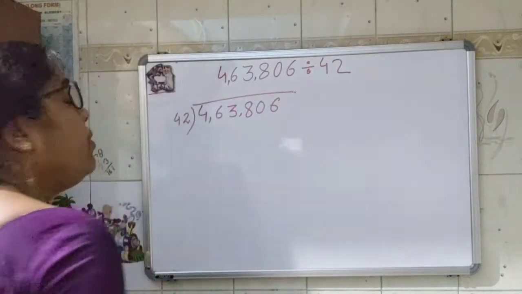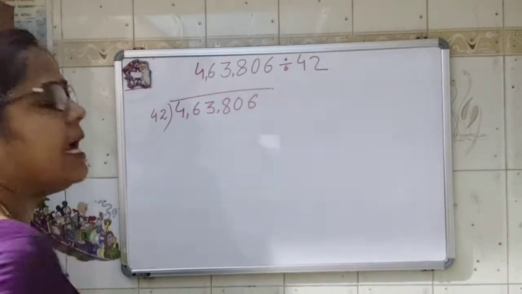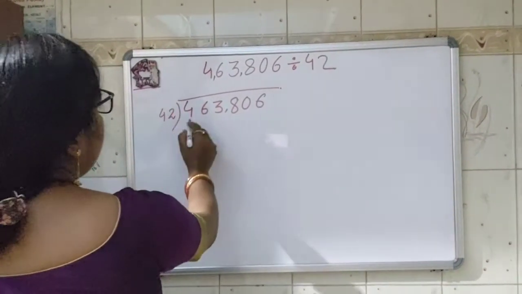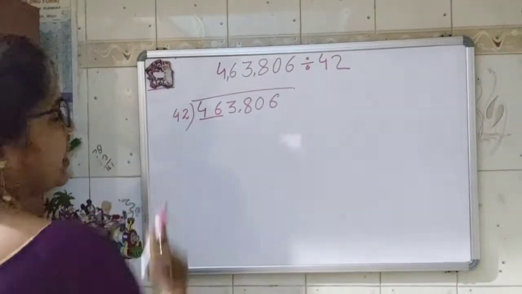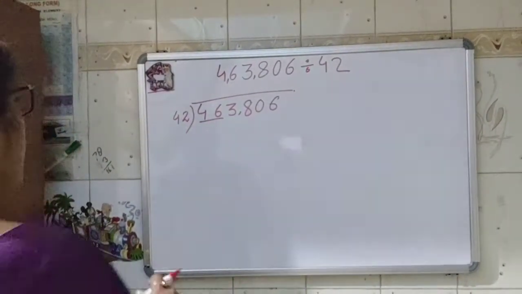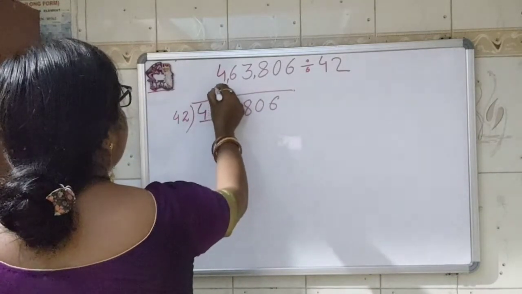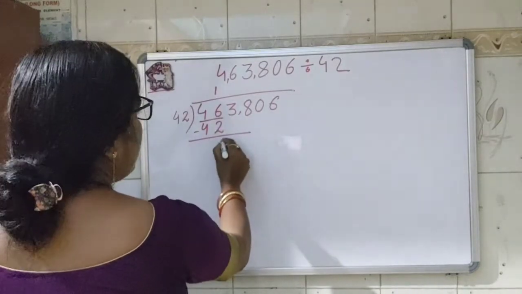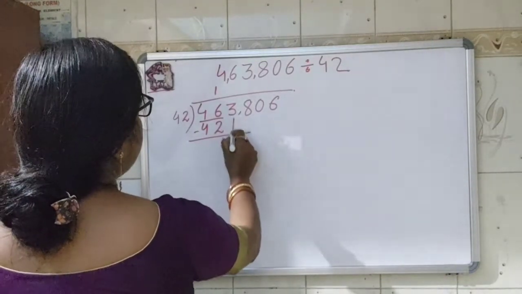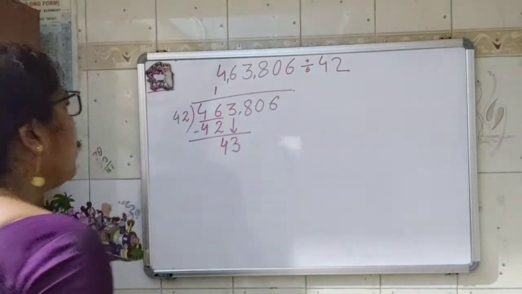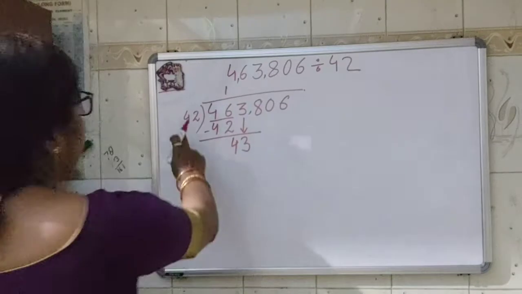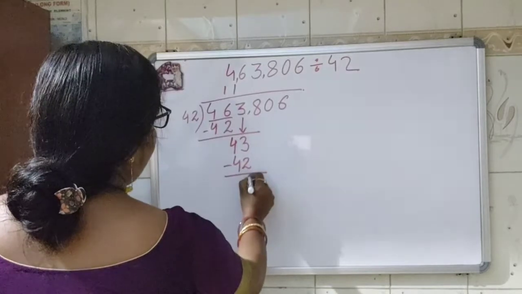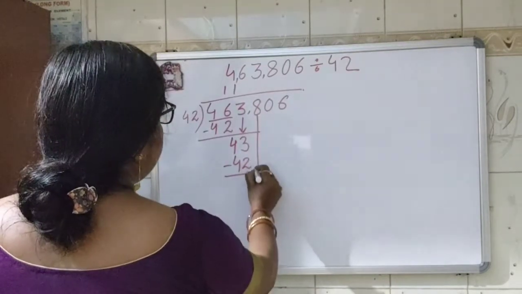Now I don't know the table of 42. So first we will see if the number given here is divisible by 42 or not. We can see that 46 is greater than 42. So we can divide 46 by 42. So we will go for one time. This is 42, 46 minus 42 is 4, and then bring this 3 down. Now 43 again, it is greater than 42. So one time 42, minus, this is 1, bring this 8 down.